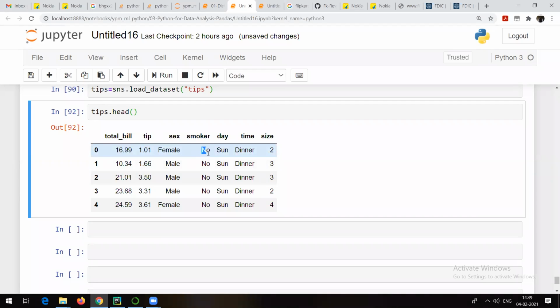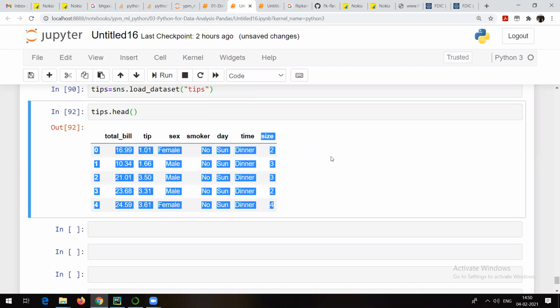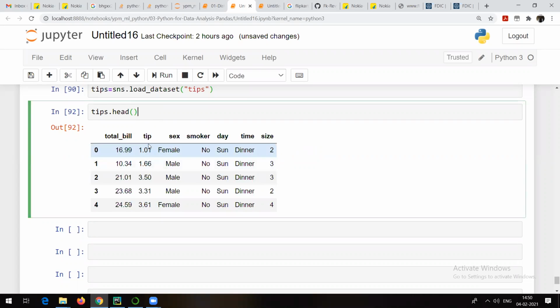Smoker is categorical, yes or no. Day is again categorical: Sunday, Monday, Thursday. I think Friday is also there, and Wednesday. So yes, it's categorical. Time is lunch and dinner. Size is again numeric, as people may come alone, or two as a couple, or in a group of 3, 4, or 6 people, and so on. I think the highest value for size is 6. Let's try to check that. So you can see that we have some categorical data and some numerical, continuous data.